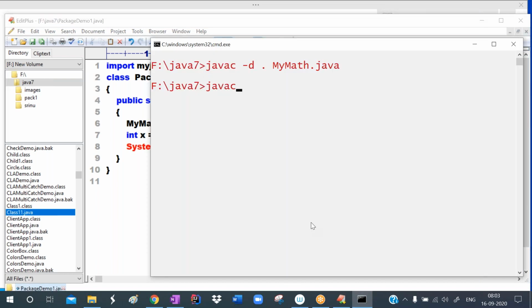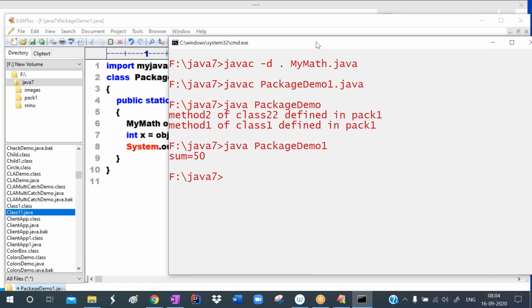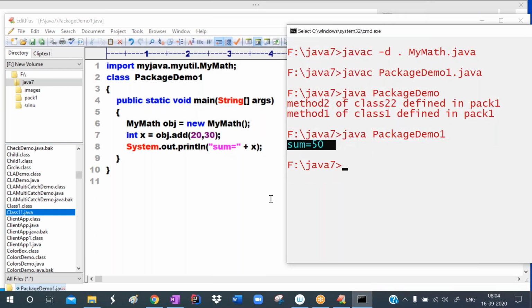Okay, now I'm compiling this program, javac package demo one dot Java. Okay, successfully compiled. Run it. Java package demo, sorry, package demo one. Sorry, package demo means the previous program's output that is giving. Okay, sum equals 50. See here, we got the answer.